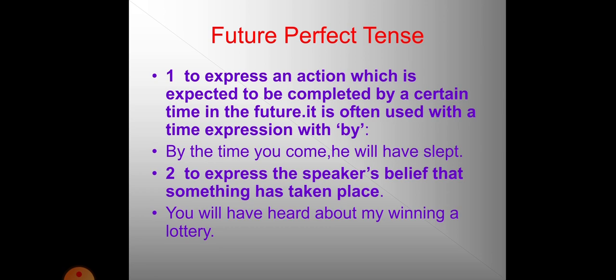And to express the action which will get completed at a certain time, like your mother is going somewhere tomorrow morning and she will reach by tomorrow evening. So you know how many hours will be needed for her to reach at that particular point. So in that case you will be using future perfect tense. So this way we come to know about the tenses.